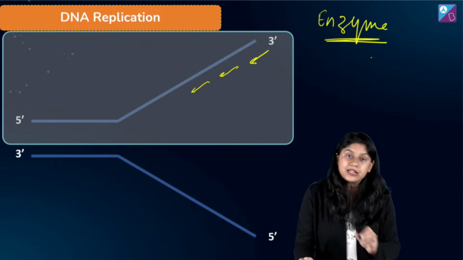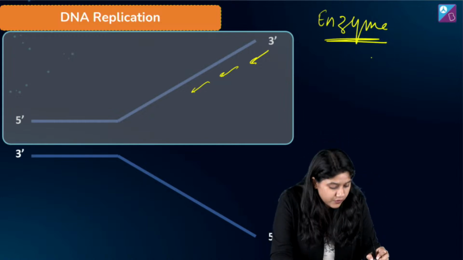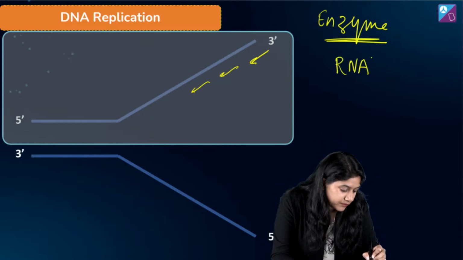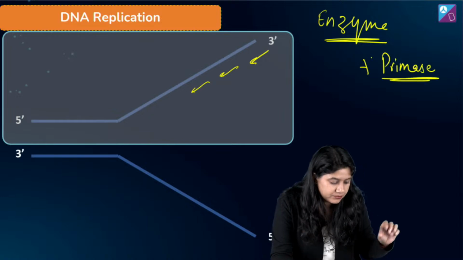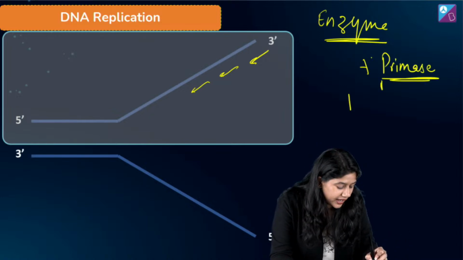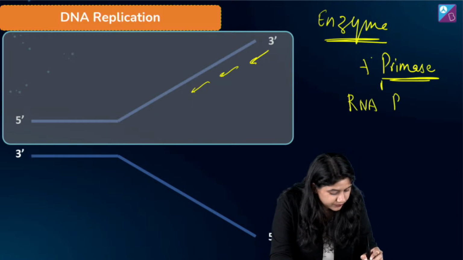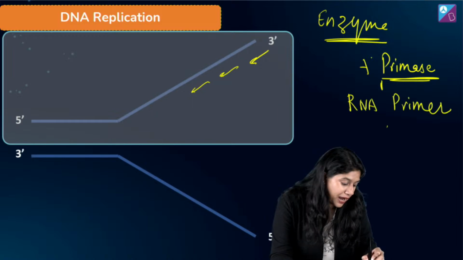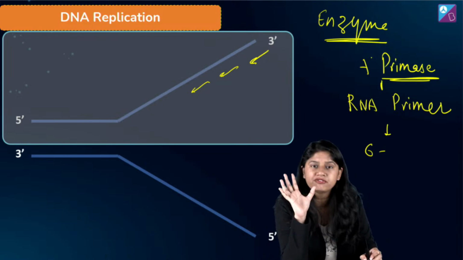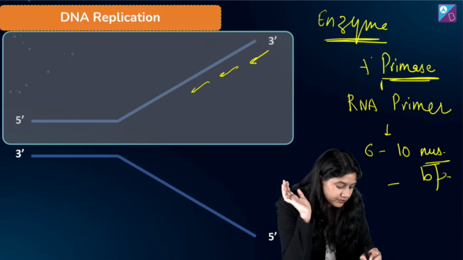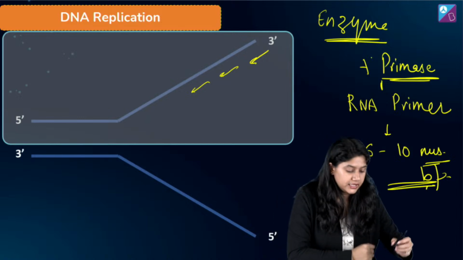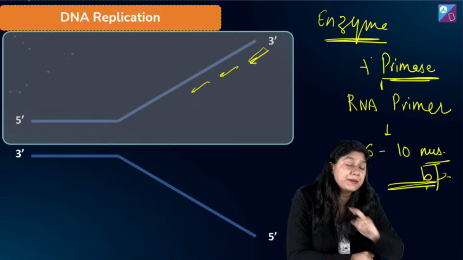अब एक और बहुत इंपॉर्टेंट चीज, we have the entry of a new enzyme. There are two enzymes that we'll be talking about over here. First, of course, we have RNA primase, right? Clear? ये क्या ऐड करेगा? ये ऐड करेगा RNA primer. RNA primer में we have approximately 5 to 10 nucleotides, या फिर बेस पेयर बोल लेंगे. So ये यहां पे आके ऐड कर देगा.